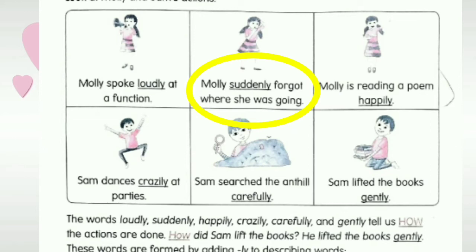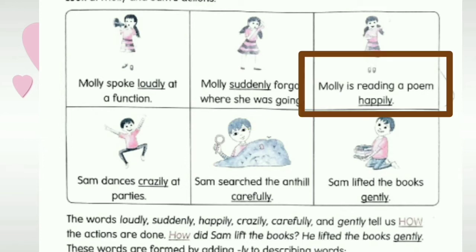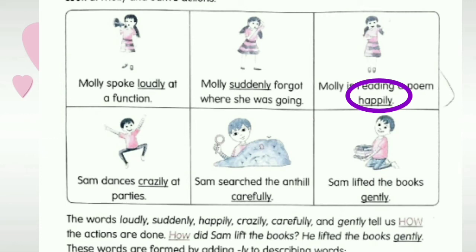So it is an adverb here. Then Molly is reading a poem happily. Here, what is the action word? Yes, reading. And what is the adverb here? Yes, it is happily. So here the word happily describes the action word reading.